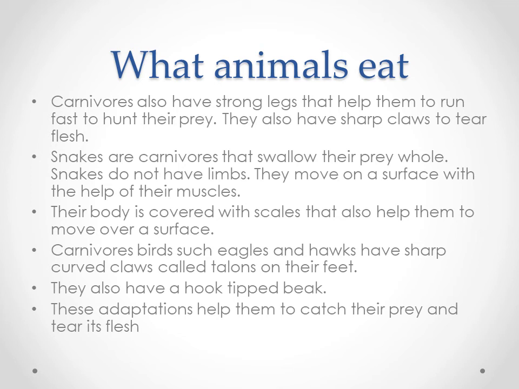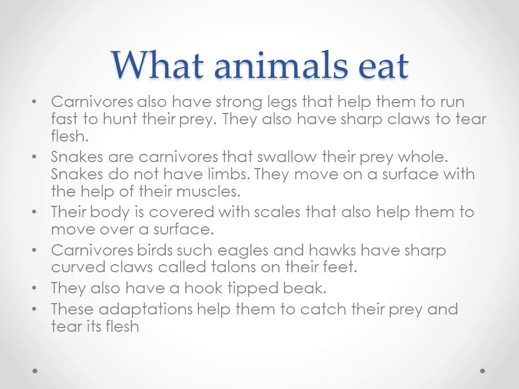Okay. And I'm repeating again, if you're talking about the snake, it is a carnivore. It does not have teeth, so it will swallow the prey as a whole. And they do not have limbs. They move on the surface with the help of their muscles. And their body is fully covered with scales that help them to move over a surface. And then carnivore birds, eagle and hawk are the examples.